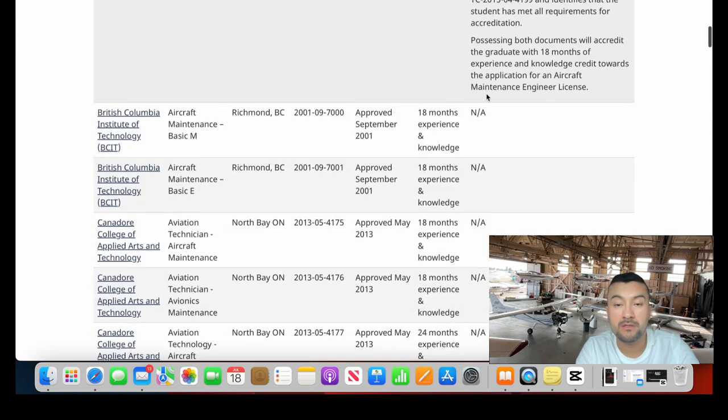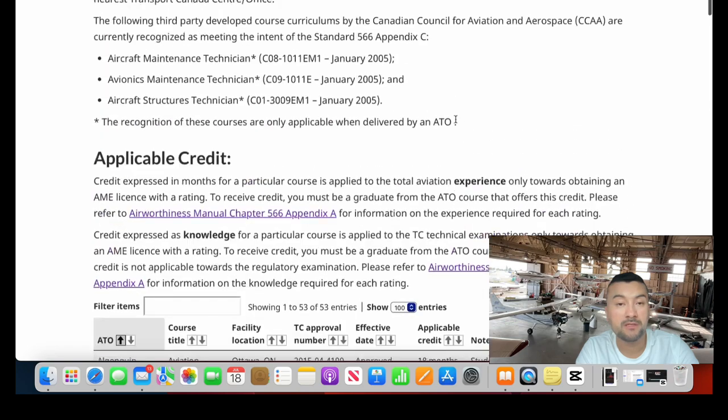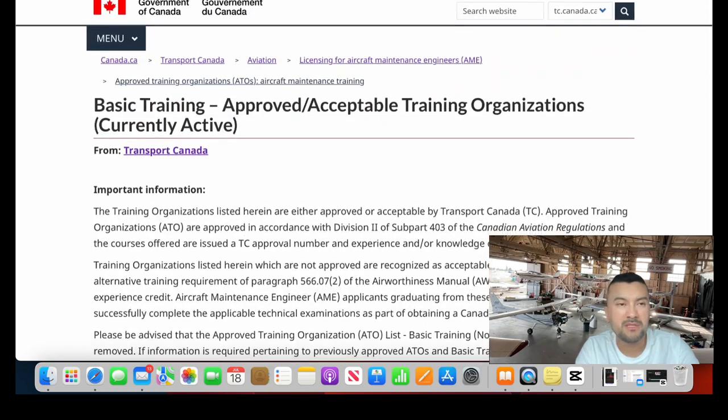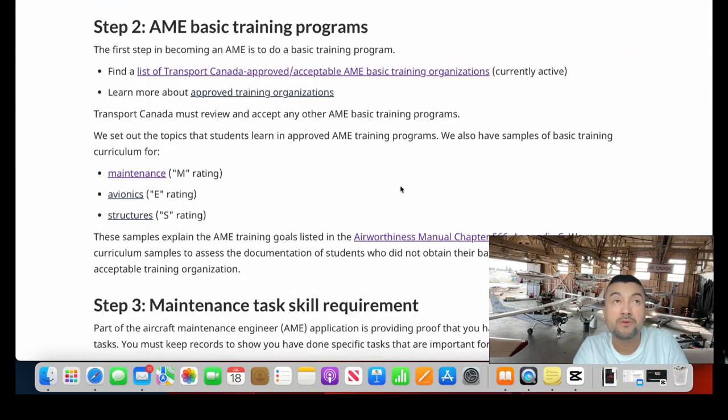What you need is 18 months of experience and knowledge. This is not so important. If you go to a university or a college, you are probably going to spend a lot of money, but if you are already an aviation mechanic, you don't need to spend too much money doing that. I will advise you how you can do that more easily.